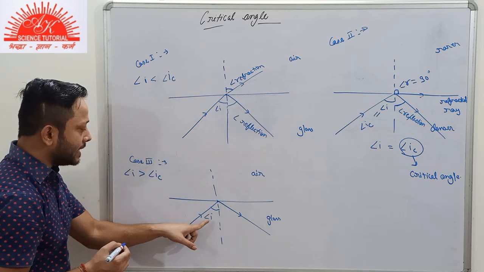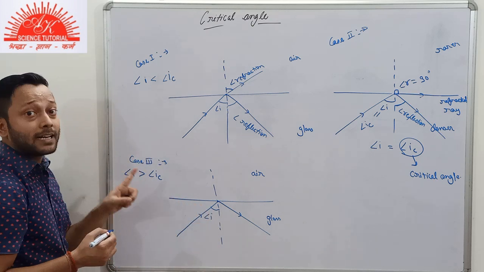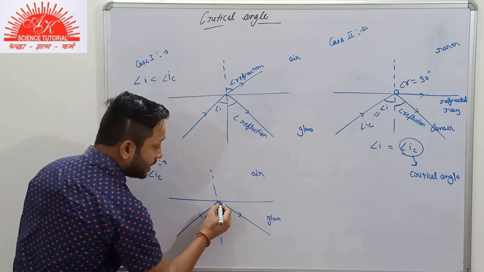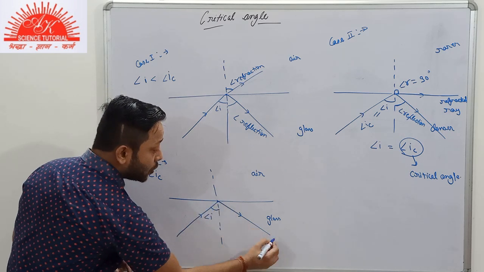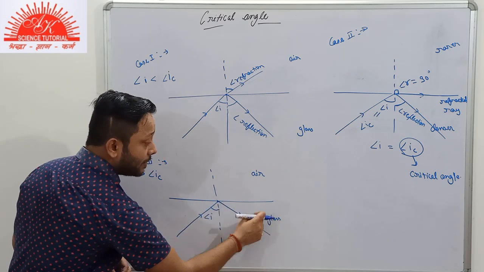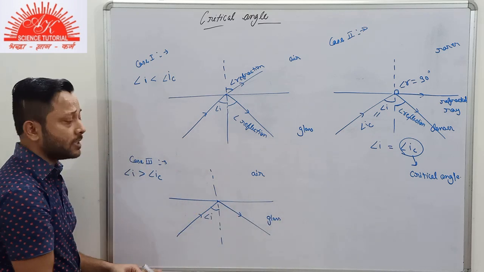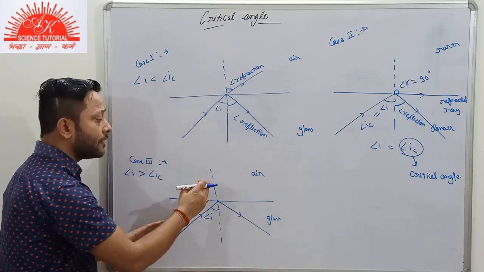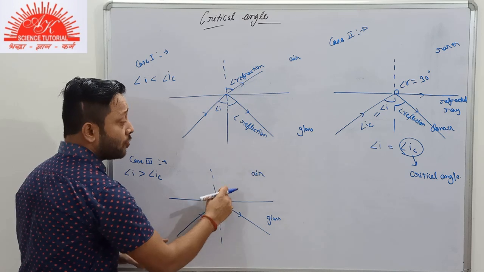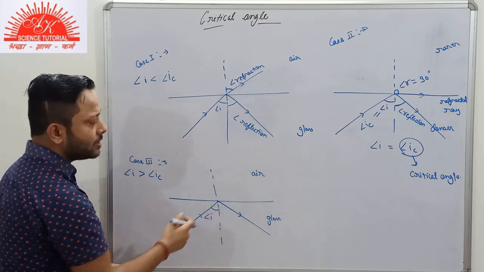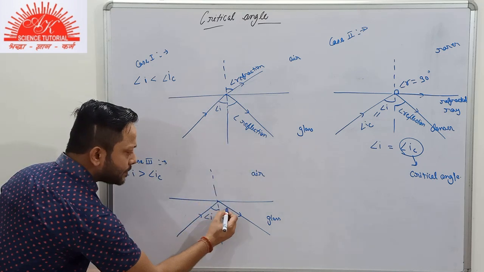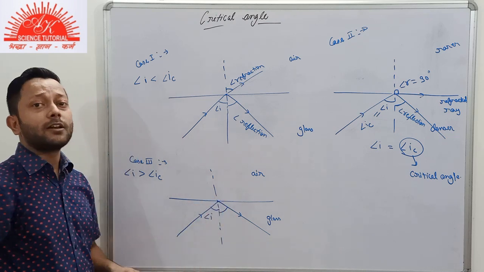This angle of incidence is greater than the critical angle. Then the light ray will be totally reflected in the same denser medium, that is in glass. No light ray will be refracted. It won't pass to air. So this is known as our total internal reflection.